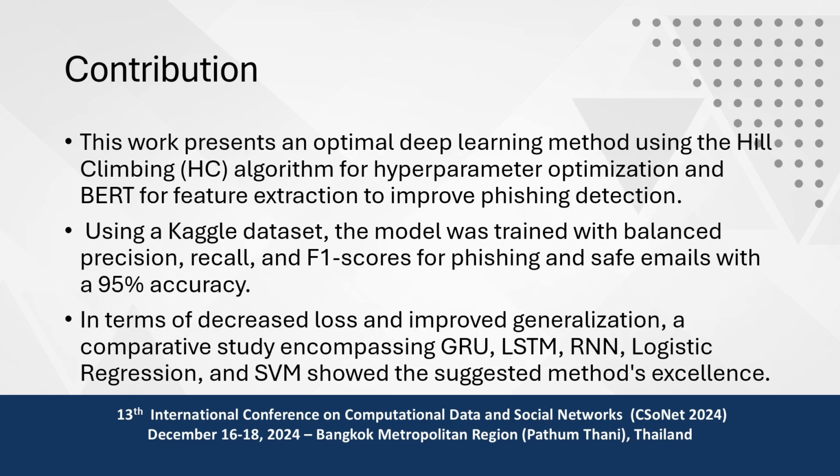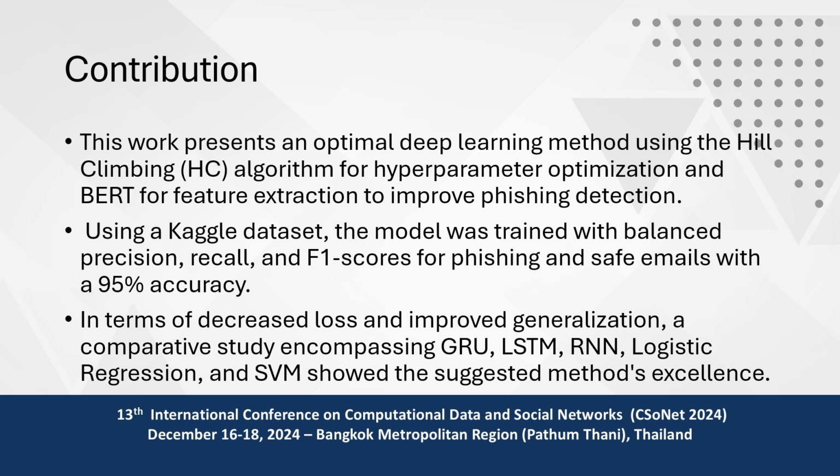In this context, this work presents an optimal deep learning method using the hill climbing algorithm for hyperparameter optimization and BERT for feature extraction to improve phishing detection. We tested our model using a Kaggle dataset. The model was trained with balanced precision, recall, and F1 score for phishing and safe emails, with 95% accuracy.